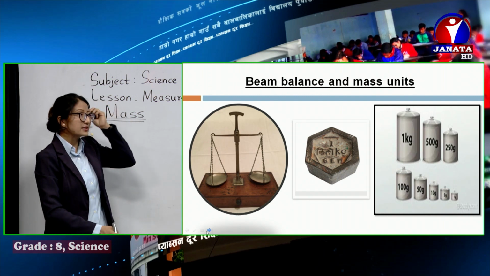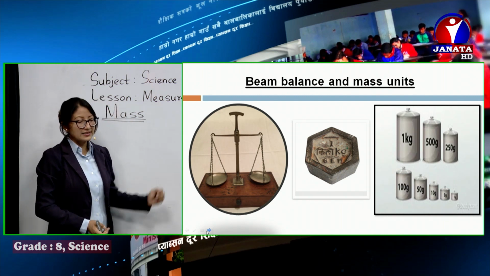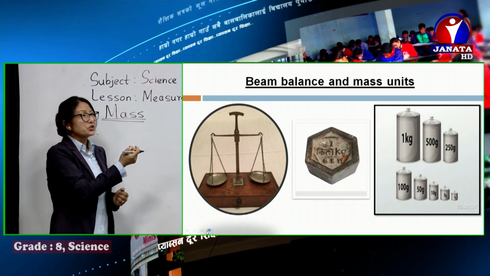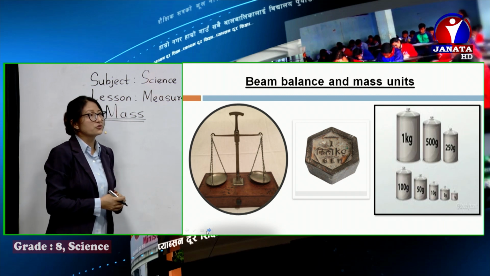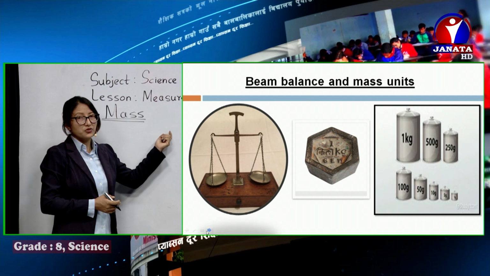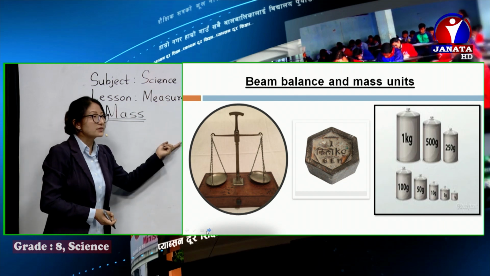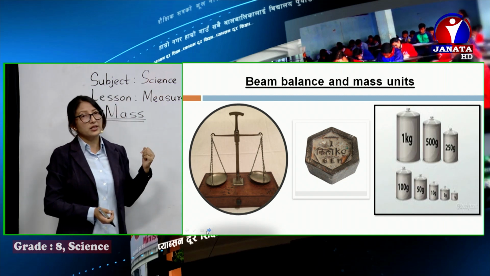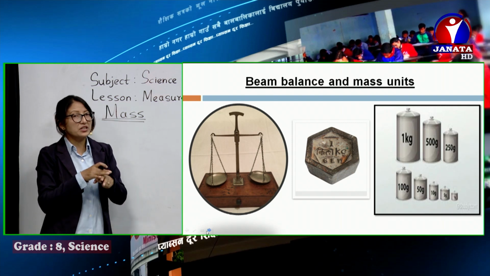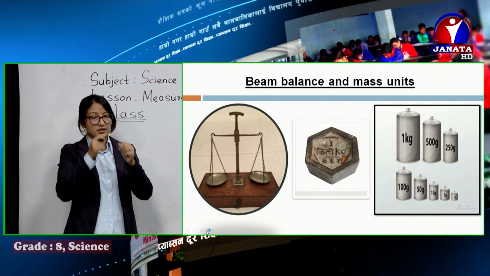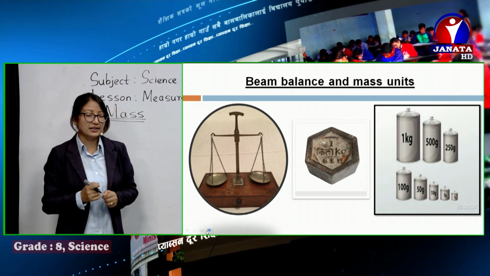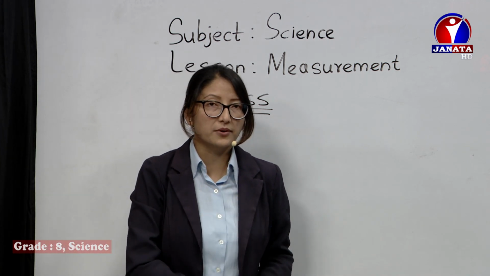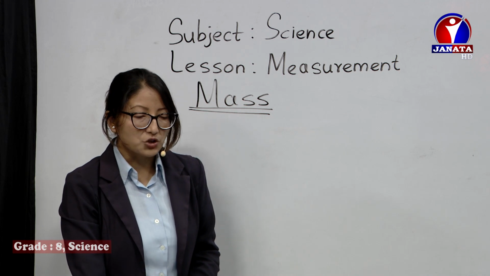Like you can see the different instruments used. Beam balance is used for measuring the mass. On one side we can keep the standard mass units. You can see the ones of 1 kilogram, 500 gram, 200 gram, 250 gram. All these are kept over here. We keep the standard mass units on one side, and on the other pan we keep the things to be measured. When the pointer comes to a stable balance point, the quantity kept over here is said to be this much, 1 kg or maybe 500 gram, and so on. These are the instruments used.